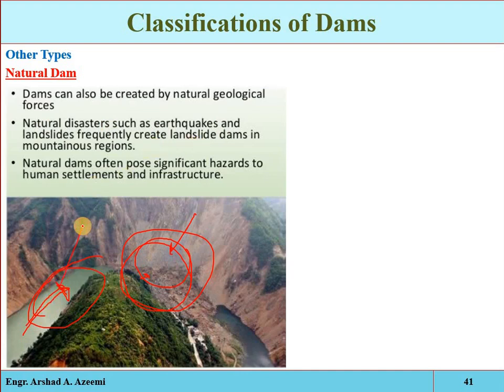So then it is called a natural dam, and again sometimes it poses some hazards to human settlement and infrastructure. Because it is a natural dam and it is not properly designed, the failure chances or the damage chances of this natural structure will be more. So if accidentally this structure collapses or is damaged, the whole dammed water will come into the downstream area, and the locality or the downstream area may be badly affected. Okay, so this was all about the different types of dam structure.